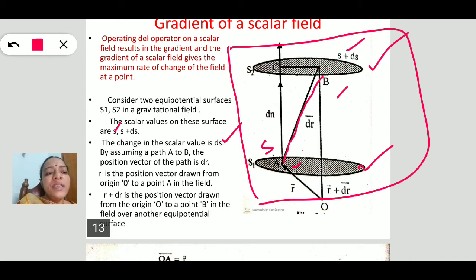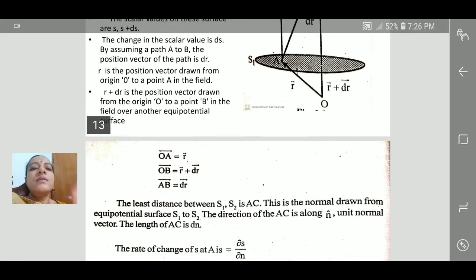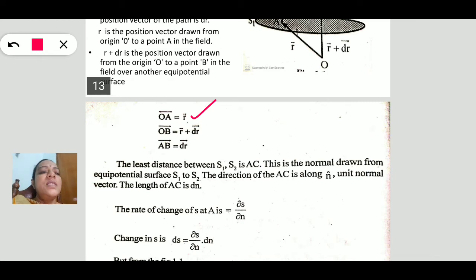Taking O as the origin, the position vector of A is R. Similarly for point B, the position vector is R plus dR. So OA is R and OB is R plus dR. Automatically, the vector from point A on level surface S1 to point B on level surface S2 is AB, equal to dR.